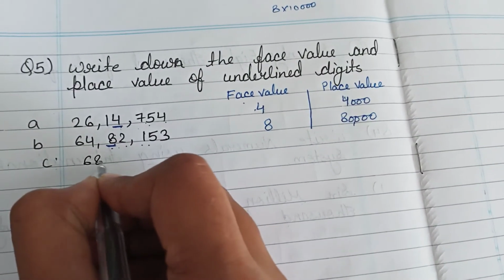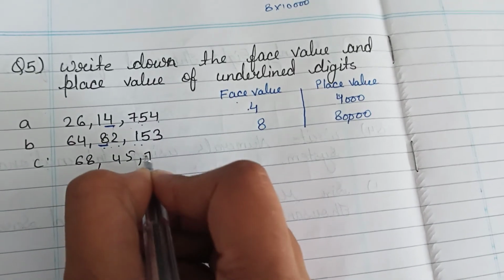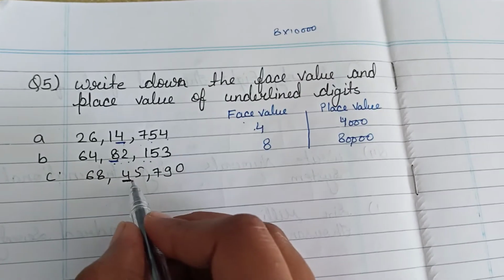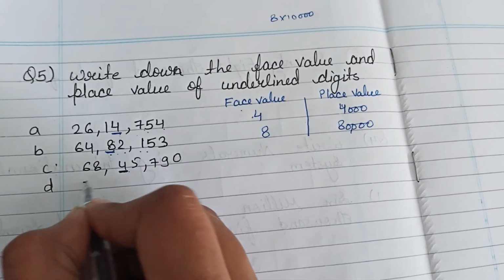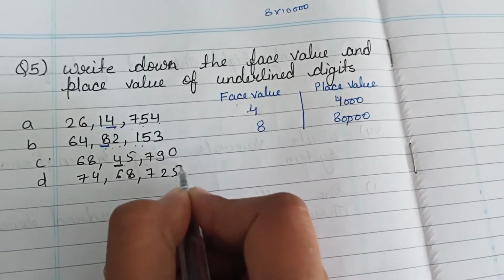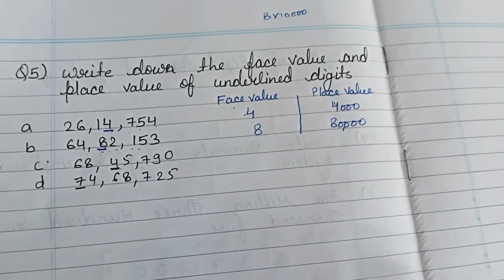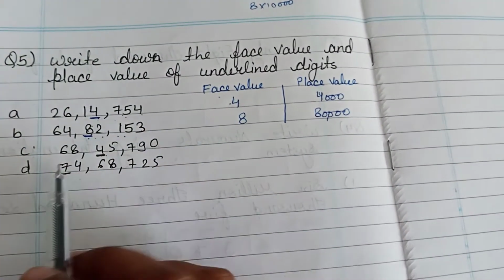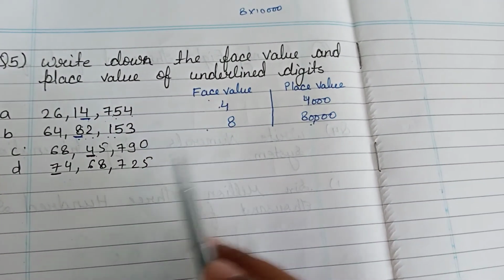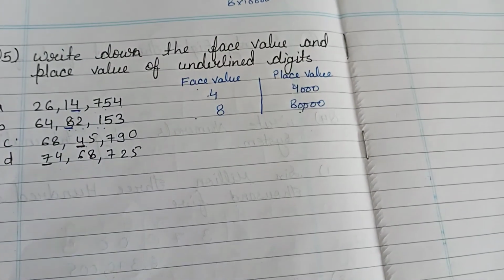See, 6, 8, 4, 5, 7, 9, 0. You will find the place value and face value of 4. Here you have to find the place value and face value of 7. Face value never changes, but place value we will write according to the places.